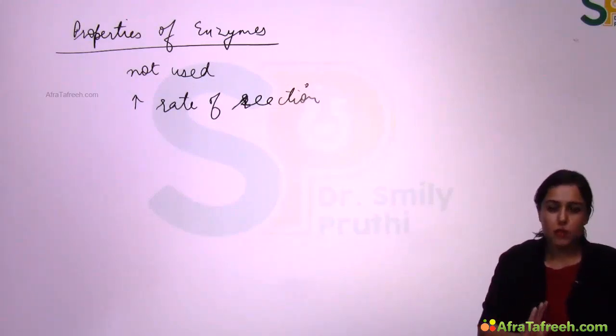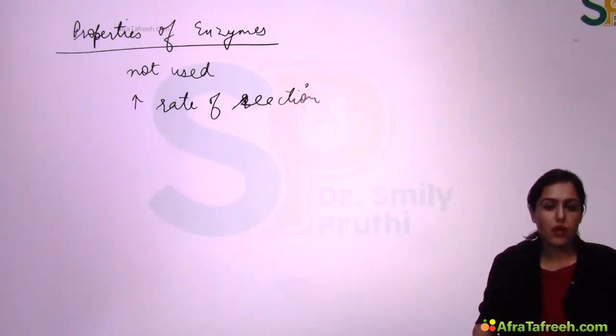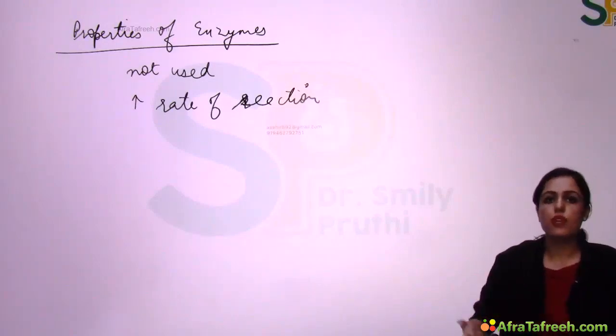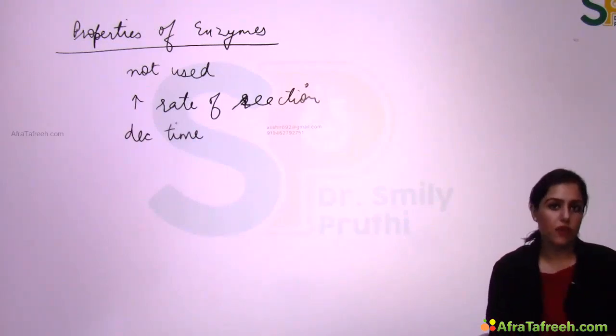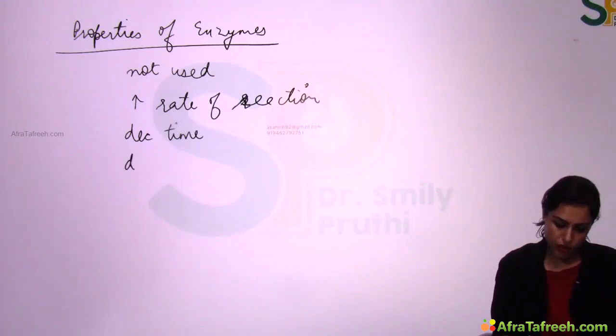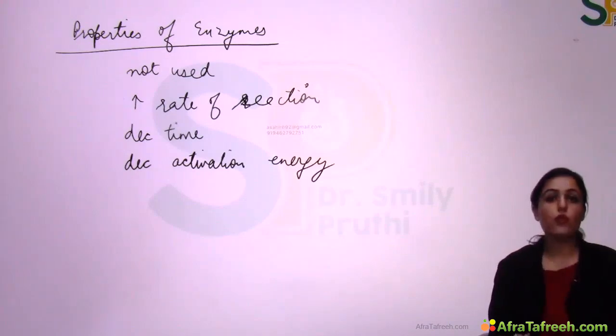It can occur, but it is so slow, right? So the enzyme will increase the speed of that reaction, and therefore enzyme will decrease the time used for the occurrence of that reaction, right? Also, enzymes decrease activation energy.